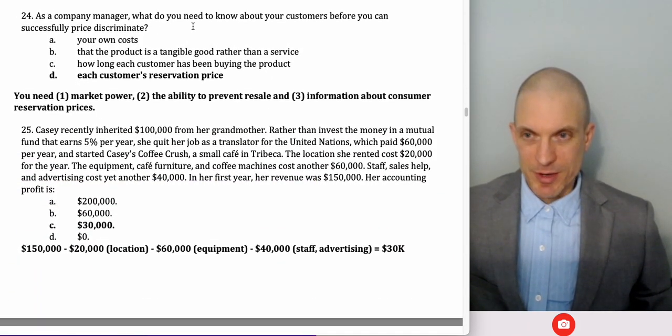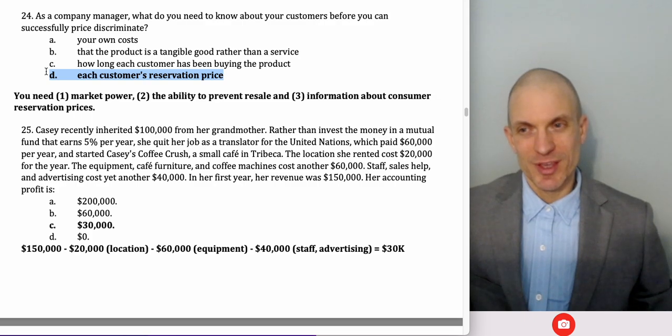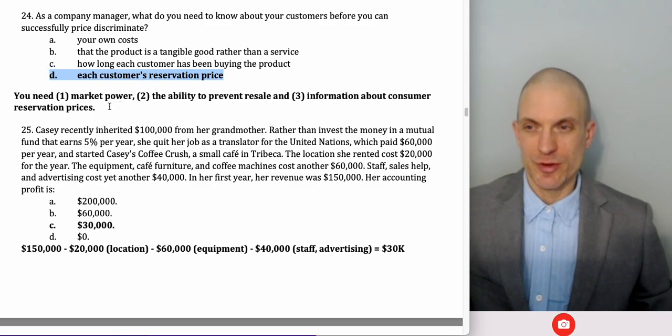As a company manager, what do you need to know about your customers before you can successfully price discriminate? Well, you have to have market power, you have to have the ability to prevent resale, and then you need information about consumer reservation prices. If you know their individual reservation prices, now you can perfectly price discriminate. If you know something about the reservation prices correlated with their group membership, maybe you do something like third-degree price discrimination or group pricing.